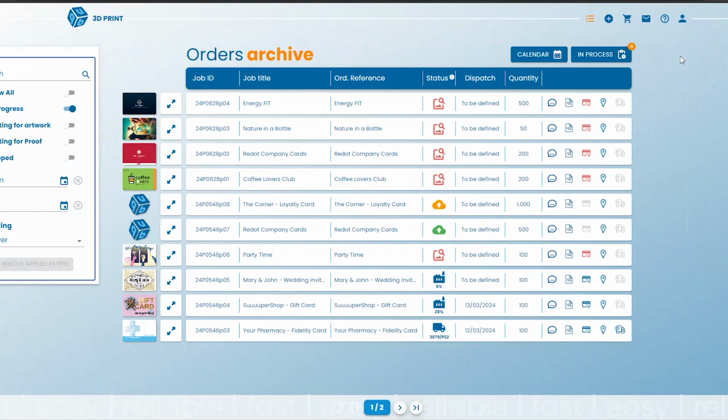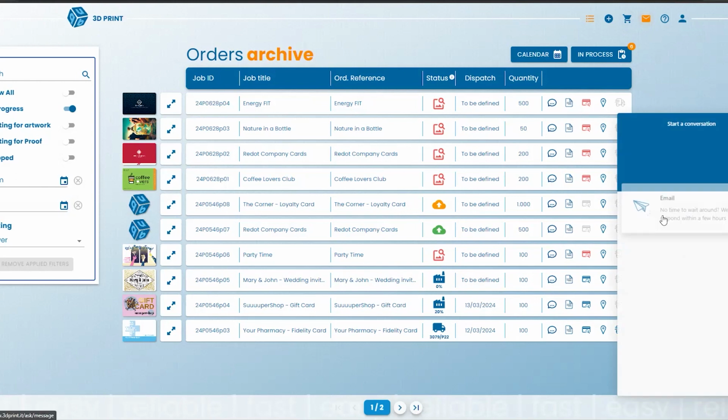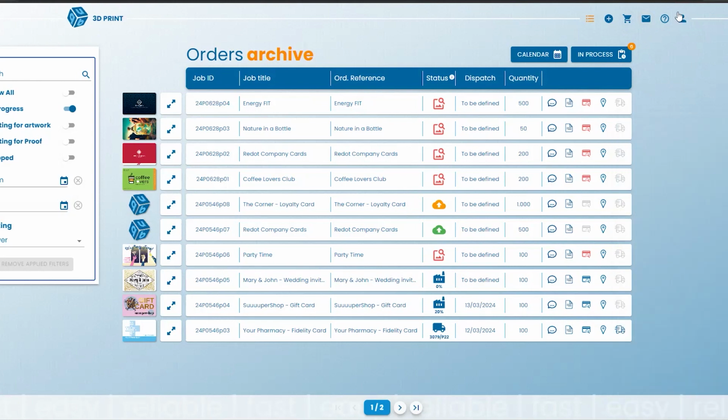Okay. There are other important features such as, obviously, the shopping cart and the envelope. By clicking here, you can send us an email. So this is a standard email. You can do it directly from here.